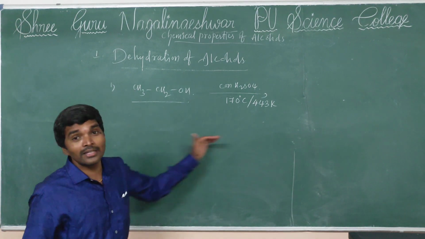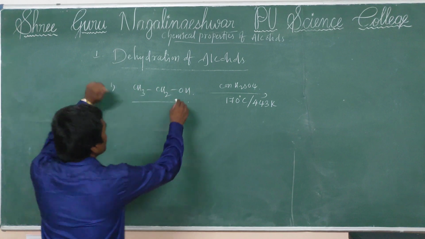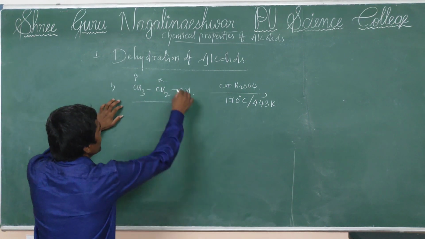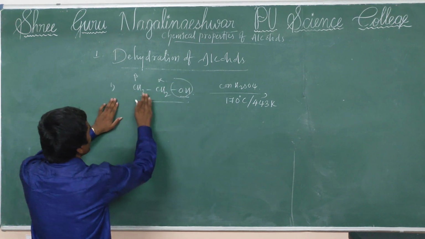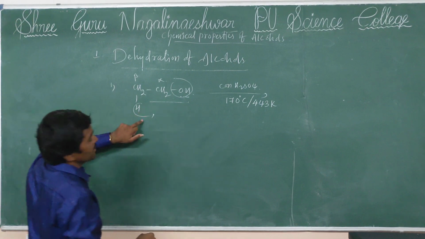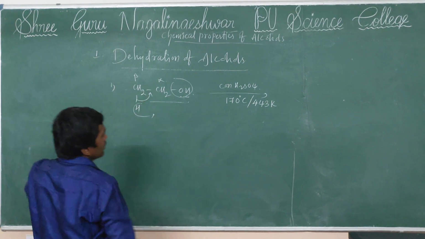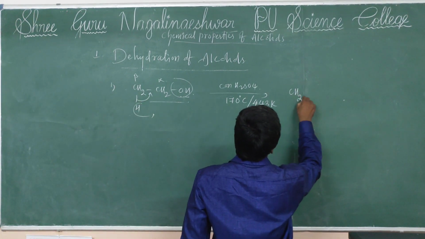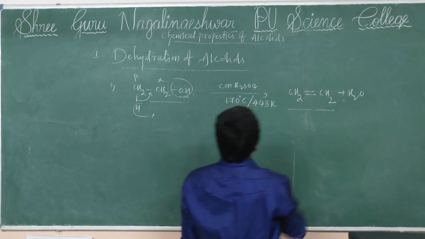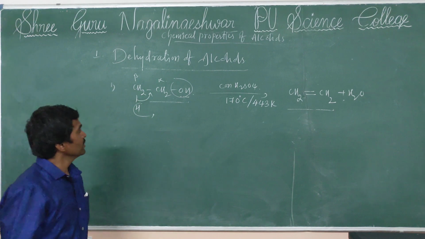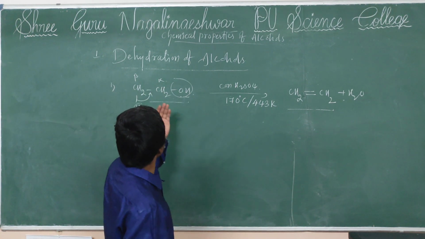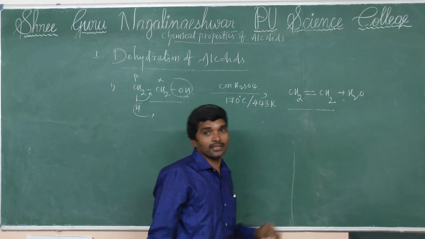Then alkenes are formed. See, OH is attached to carbon alpha, and the adjacent carbon is beta. From here OH leaves, and the hydrogen on the adjacent position leaves. OH with bond, hydrogen without bond. Then ethene is formed, CH2=CH2 plus H2O. This is actually a primary alcohol. Primary alcohol undergoes dehydration, forming ethene.